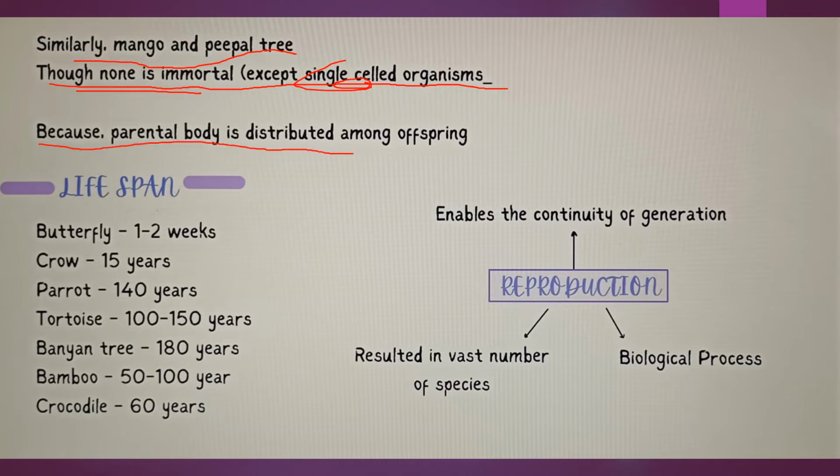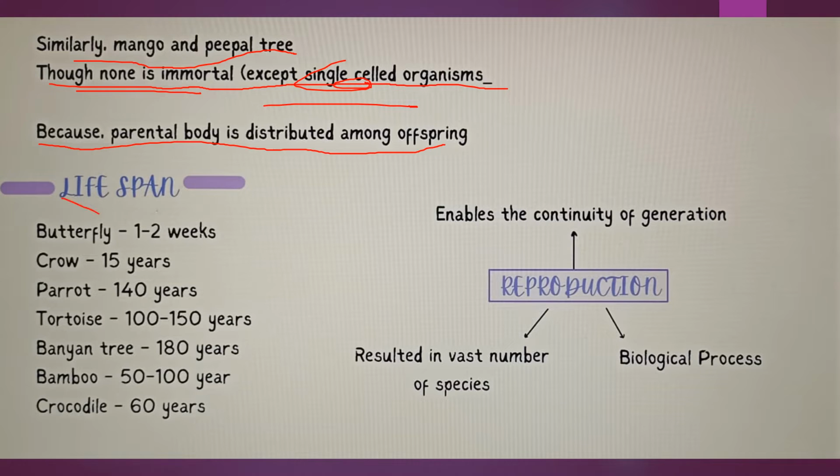It is because the parent body gets distributed among their offsprings, among their young ones. Okay, like their body is transferred to the young one, and it carries on. So they are immortal, there is no death for single cell organisms.